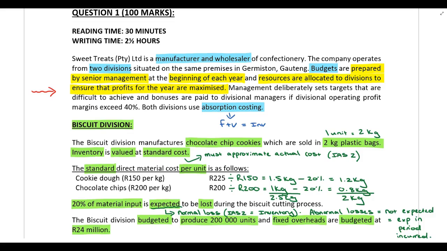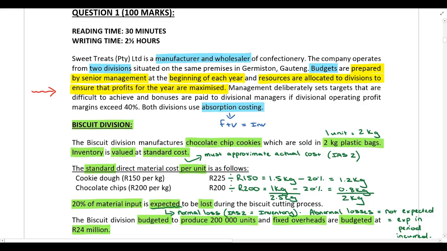All of these things cost money and they could have a negative impact on short-term profits, but they are necessary if the company wants to be sustainable in the long term. So instead of focusing on short-term profits, they should rather focus on long-term value creation. Budgets should also be aligned with the long-term strategic objectives of the company so that all divisions are working towards achieving the same long-term goals.